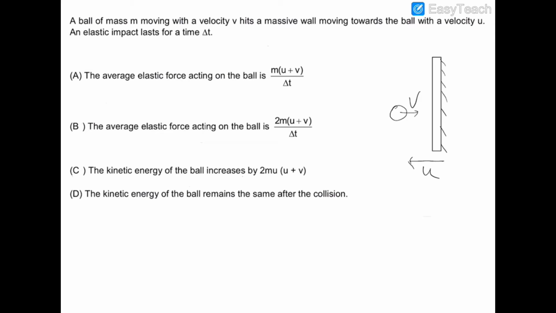So the value of e here is 1, because it is given as an elastic collision, and e, the coefficient of restitution, is the relative velocity after collision divided by the relative velocity before collision.